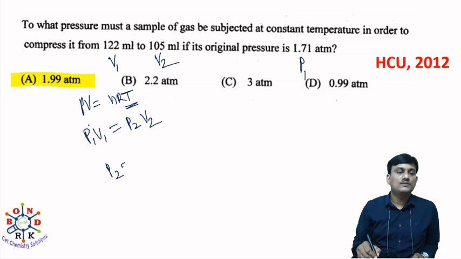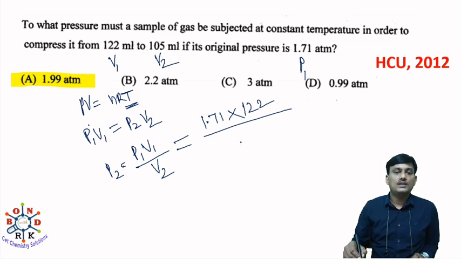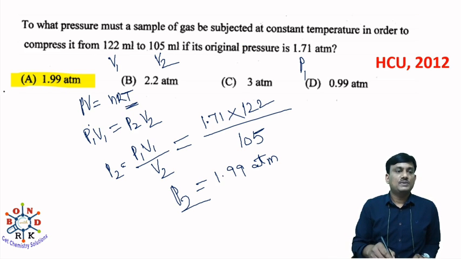So P2 is equal to P1 V1 by V2. What is P1? 1.71 atmosphere into V1 122 divided by 105 ml. So after calculation, you will get 1.99 atmosphere. What is the pressure? The pressure is 1.99 atmosphere.